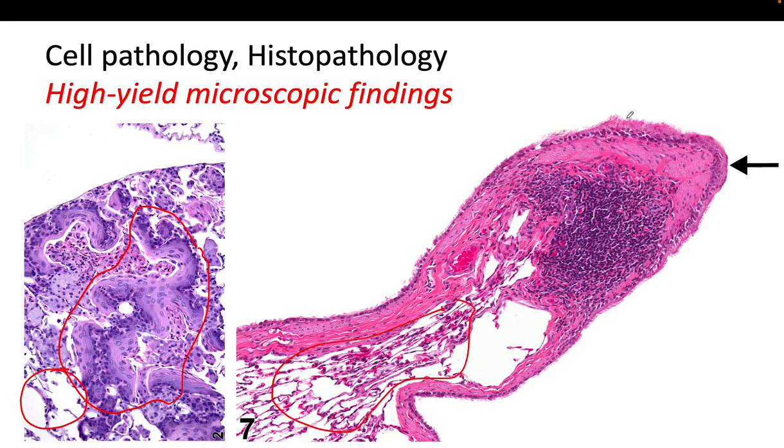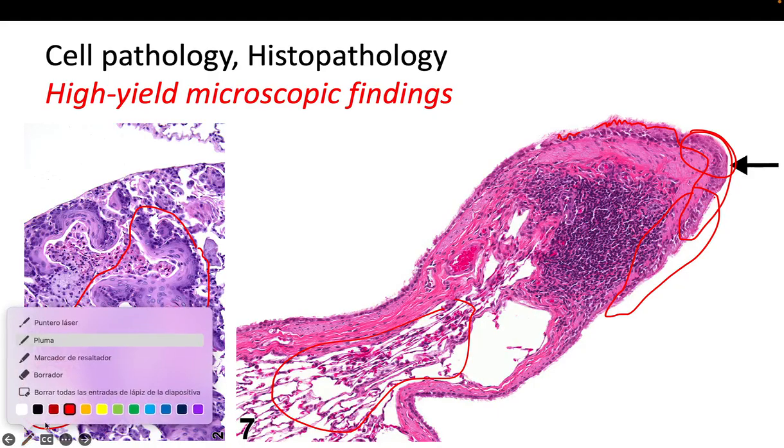If you take a look, you can see the microvilli here in this pseudostratified columnar epithelium in the bronchial mucosa, but suddenly it changes to this squamous epithelium, especially in this area, which is pointed by the arrow. Here we have again pseudostratified columnar epithelium, but this area, I will highlight this in yellow.